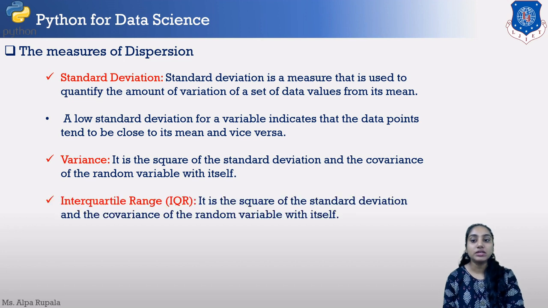And next one is interquartile range. It is the square of standard deviation and covariance of the random variable with itself. Basically, the interquartile range we have already learned in a box plot, in which suppose we are dividing our values into four equal quarters, Q1, Q2, Q3 and Q4. The value of Q3 minus Q1 will be called the IQR.